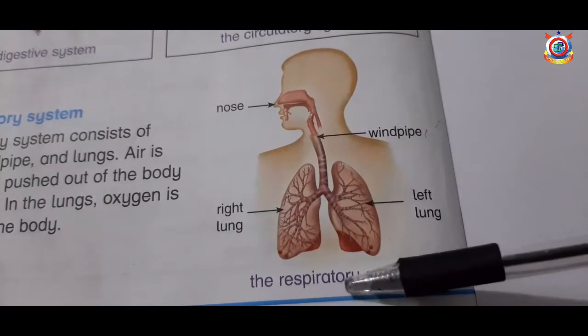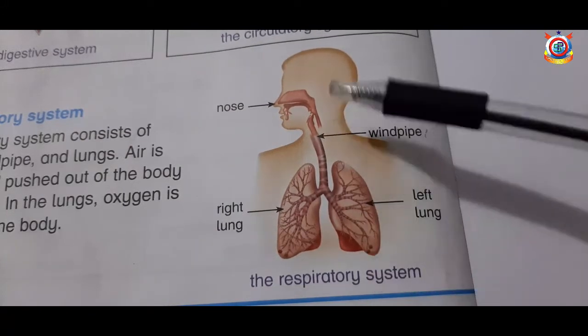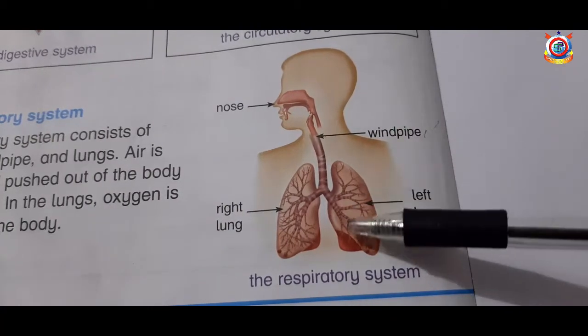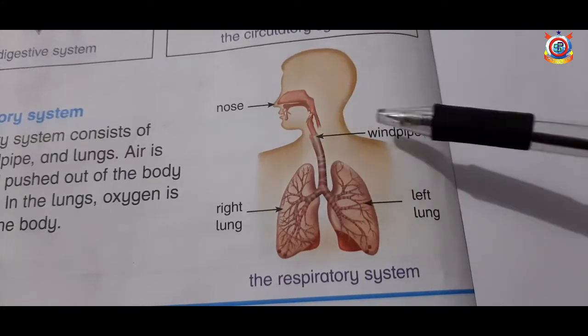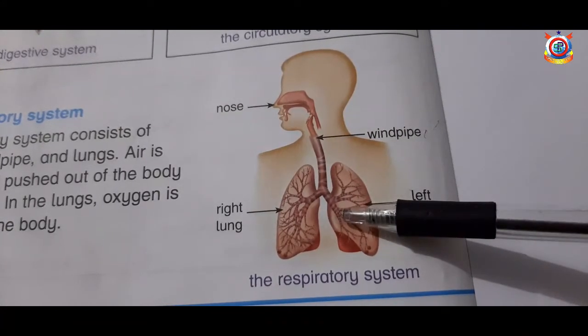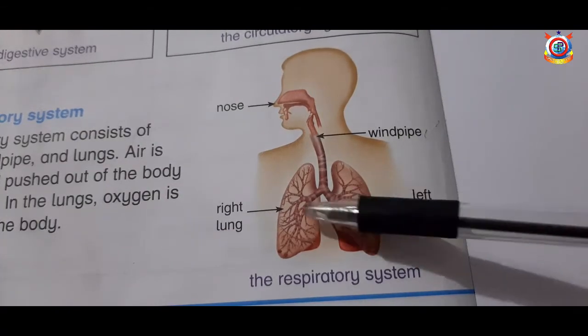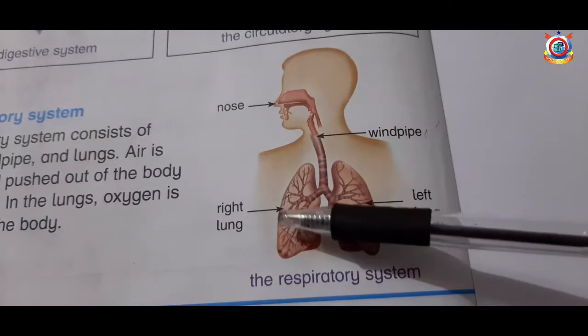Our respiratory system consists of nose, windpipe and lungs. We have 2 lungs. One is on the left side and one is on the right side.